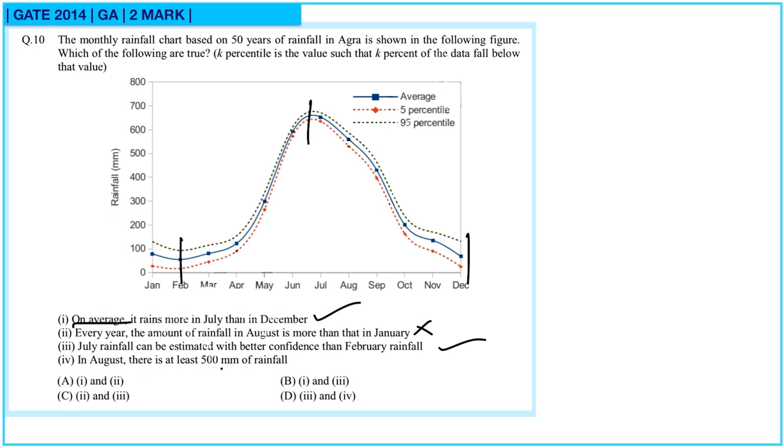In August there is at least 500 mm of rainfall. We cannot say that for sure. So statements 1 and 3 are correct. So here option B is correct. These are the questions from the GATE 2014 paper.